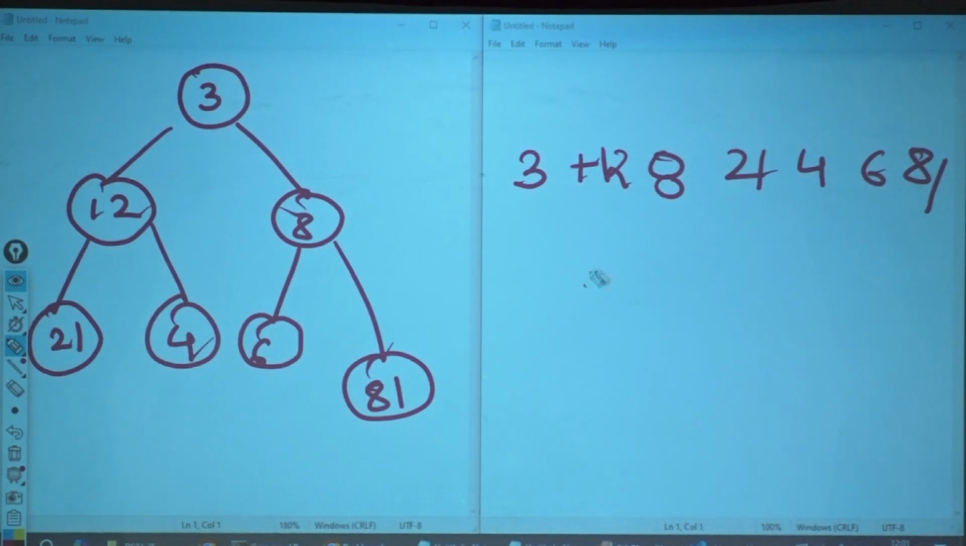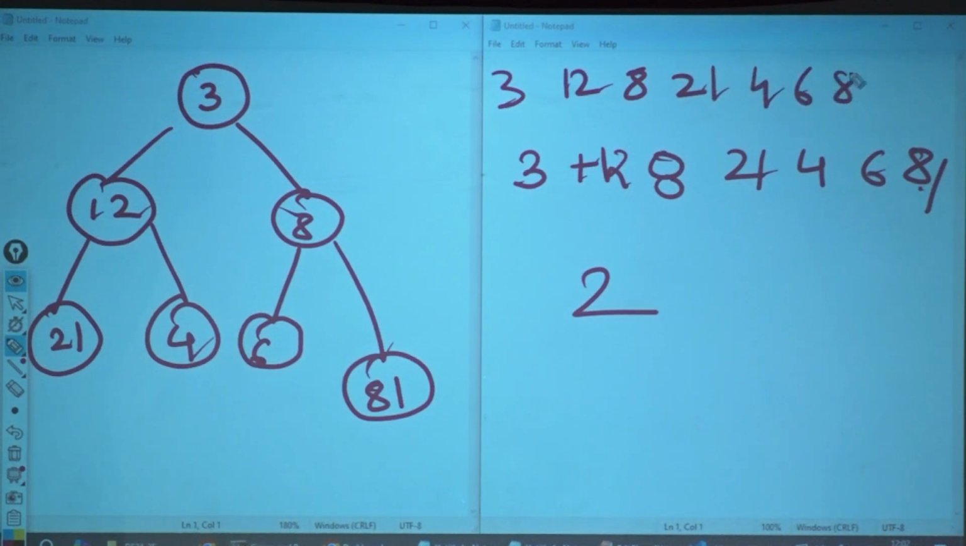and that element is 2. So whenever I want to insert an element into a binary tree, where will I insert? Leftmost. Leftmost means where? Here, at the end of the array. Okay, so now my array would look like 3, 12, 8, 21, 4, 6, 81 and 2. Yes or no?